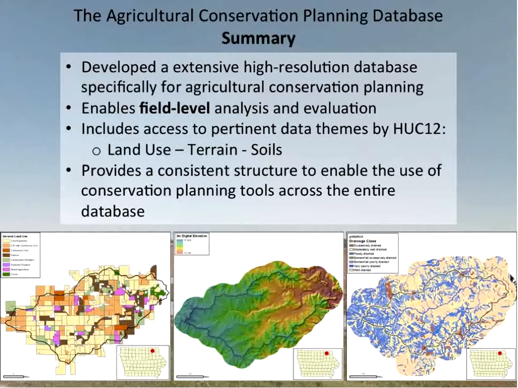So in summary, our intent here was for our study areas to develop this extensive high-resolution database that will enable the ACPF tools to run at a field level. That's the land use, terrain, and the soils data that we've assembled. What this does is provide a consistent structure that allows the tools to run in any of the watersheds that are in the data structure.